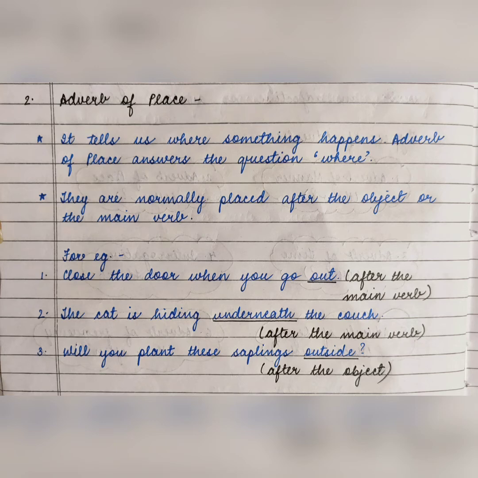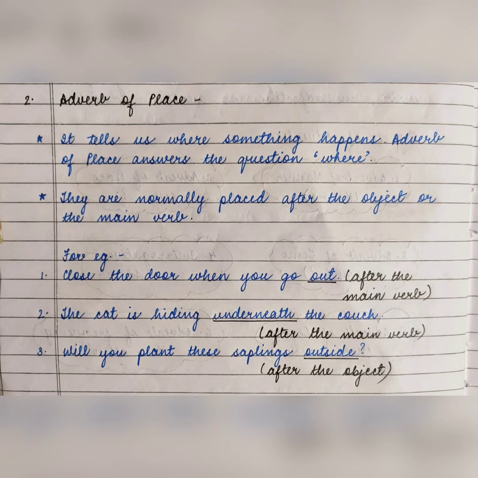Where is the cat hiding? Underneath. Underneath मतलब couch के नीचे, below it. Okay, so where is the cat hiding? Underneath. And what is the main verb in this sentence? Hiding. Okay, so underneath is the adverb of place which is there after the main verb, that is hiding. Hiding main verb है, hiding के बाद आया है underneath which is the adverb of place.